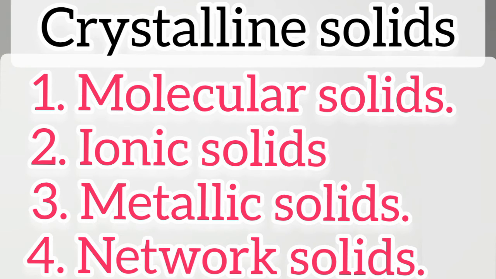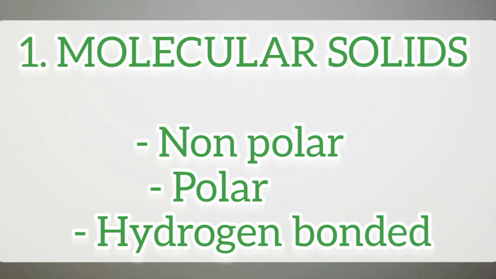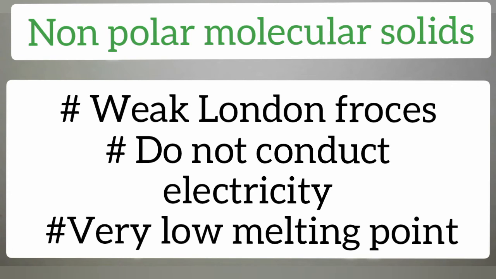Next is the classification of crystalline solids. Depending on their properties, crystalline solids are classified into different types: molecular solids, ionic solids, metallic solids, and network solids. The first one is the molecular solid, in which molecules are the constituent particles, and that is again classified into three types: non-polar molecular solids, polar molecular solids, and hydrogen bonded molecular solids. In non-polar molecular solids, the molecules are held together by weak dispersion forces or London forces, and